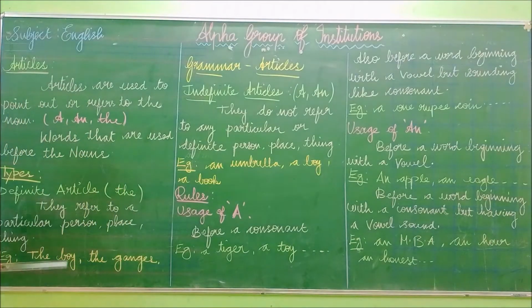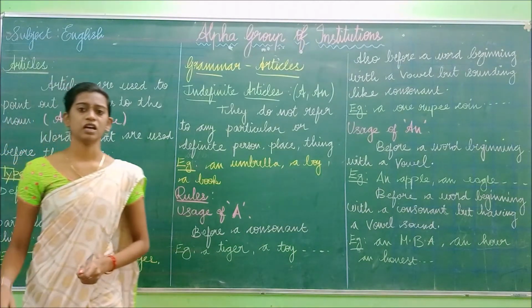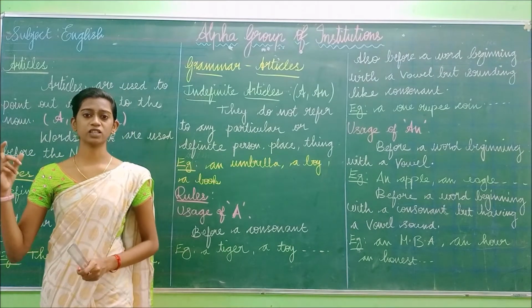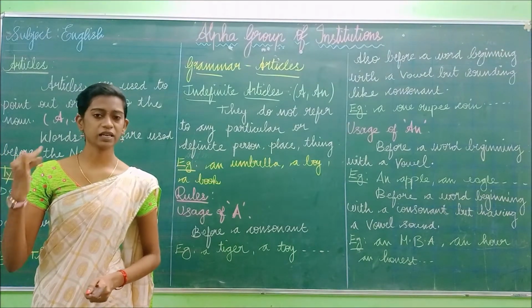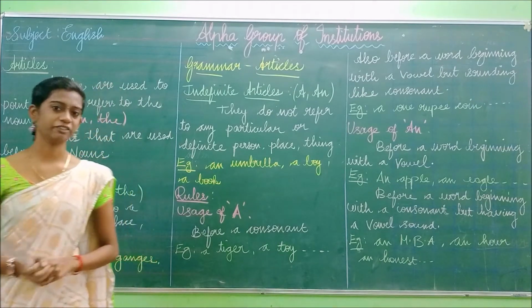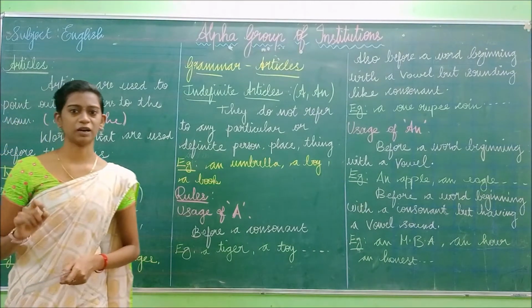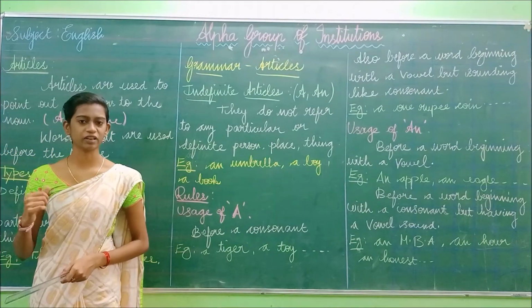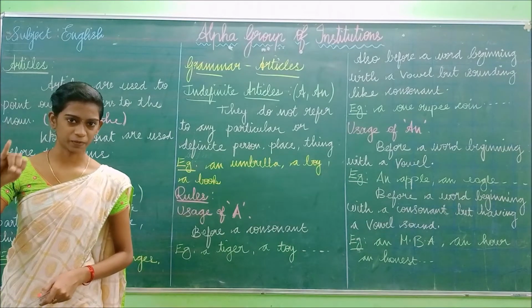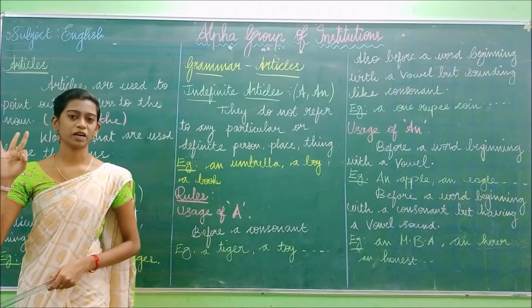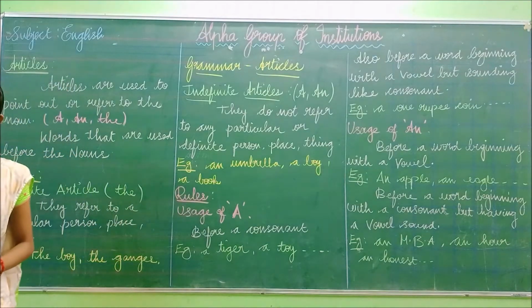Now let us see the definite article. They refer to a particular person, place, thing. So a definite article means it is used for saying a particular name of the person, place or thing. That is known as a definite article. It is like a pronoun, where we refer to a specific person, place, thing or animal. Like that, the definite article refers to the particular name of the person, the place, the thing.